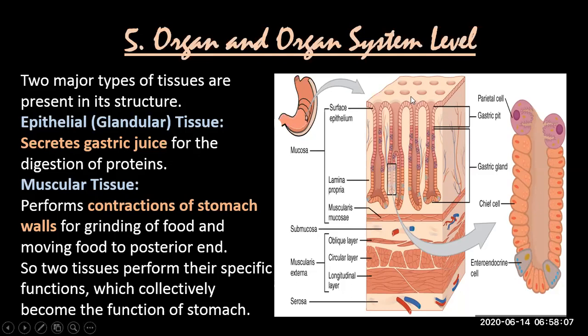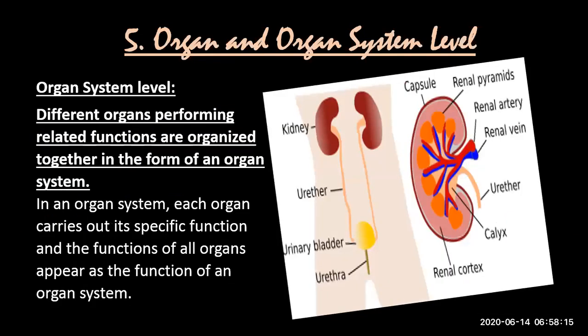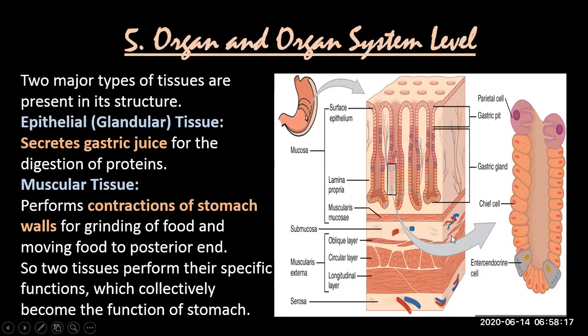If you know, gastric juice in stomach is involved in chemical digestion of proteins. Or even if you don't know, you should know here कि gastric juice यहाँ से release हो रहा है, जो कि chemical digestion करता है stomach में proteins की. ठीक है, एक टाइप के सेल ने तो gastric juice release किया, दूसरे टाइप के सेल्स हैं ये muscles.